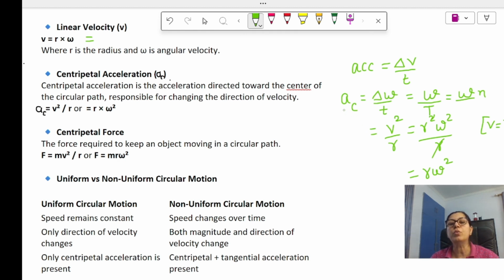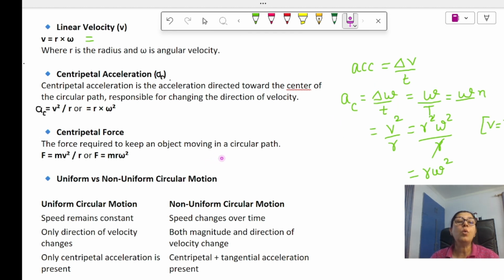Generally, what we use is centripetal acceleration, that is given by V square over R, or R omega square in terms of angular velocity. Otherwise, we can say it is the change in angular velocity over the time taken.